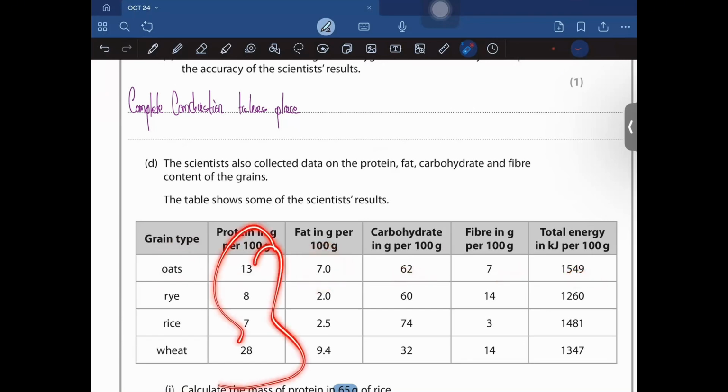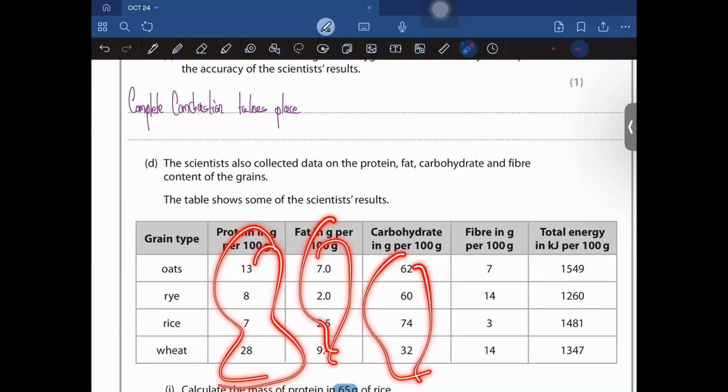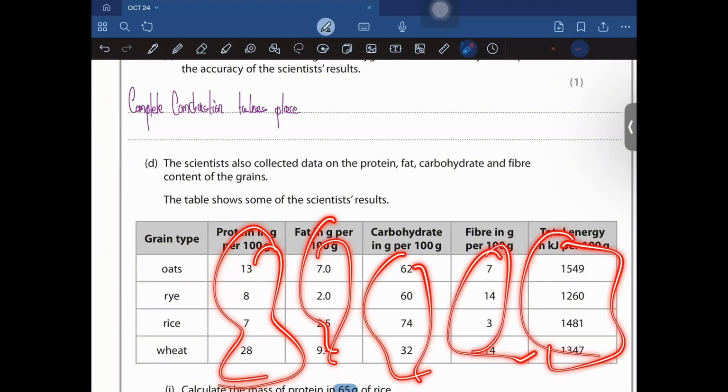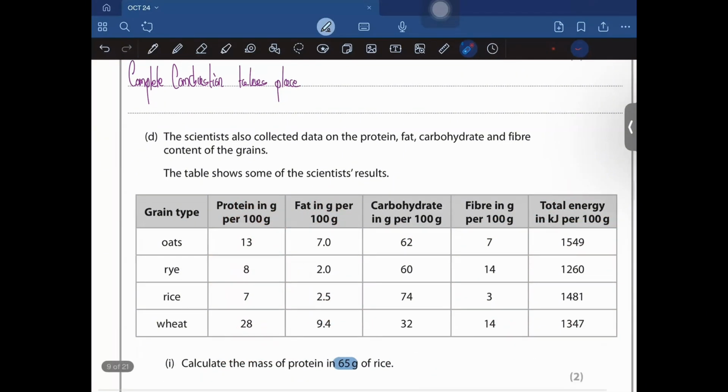And this is the total energy content. So calculate the mass of protein in 65 grams of rice. Okay, mass of protein in rice. So first of all, what you have to know is that, calculate the mass of protein in 65 grams of rice. So in 100 grams of rice, you have 7 grams of protein.